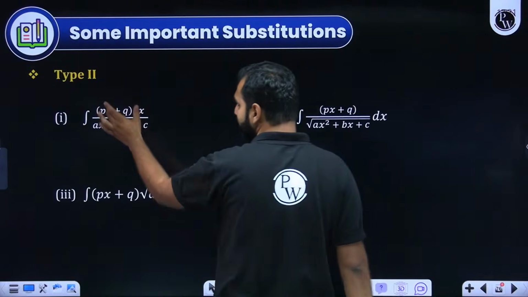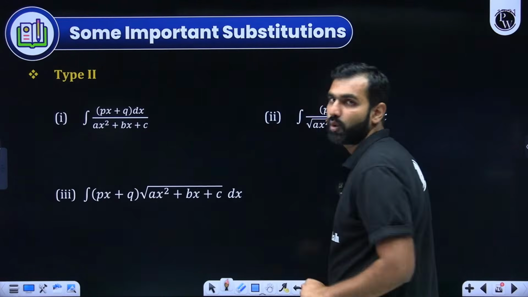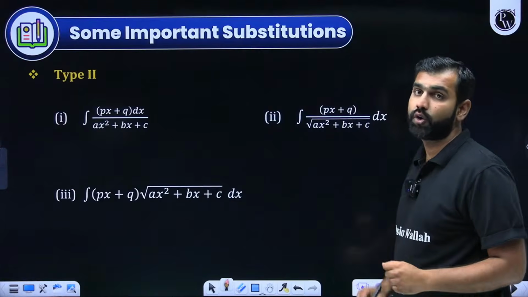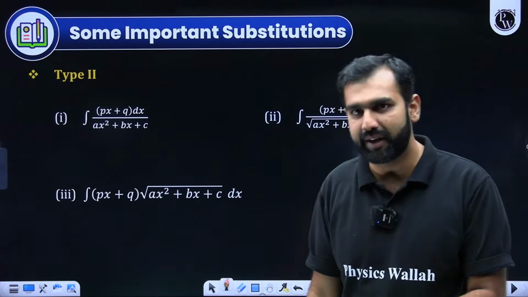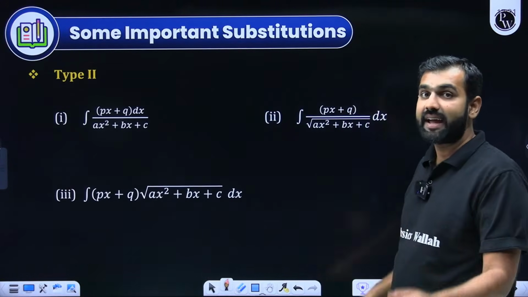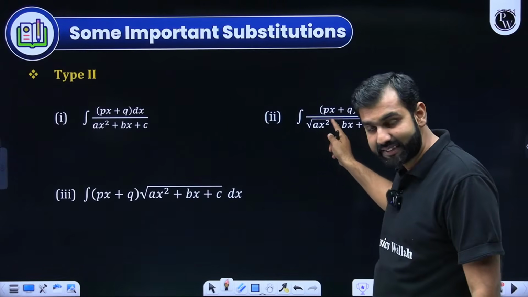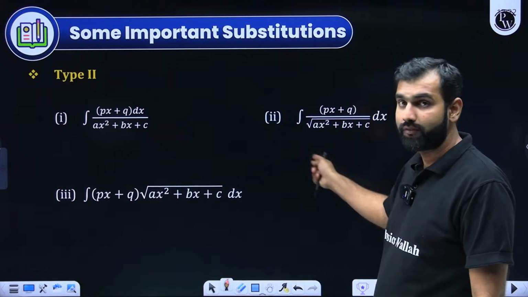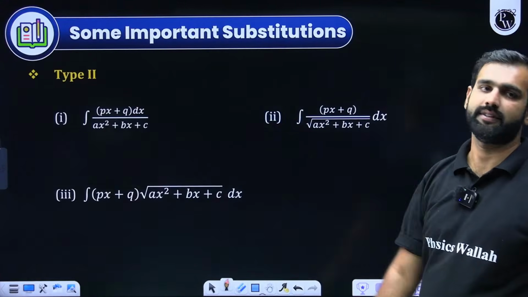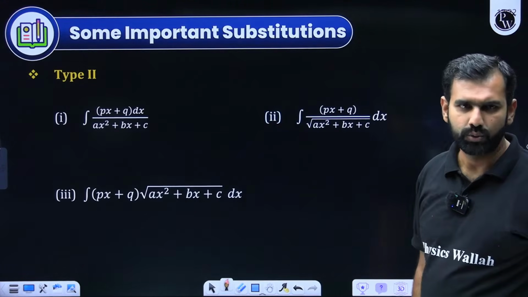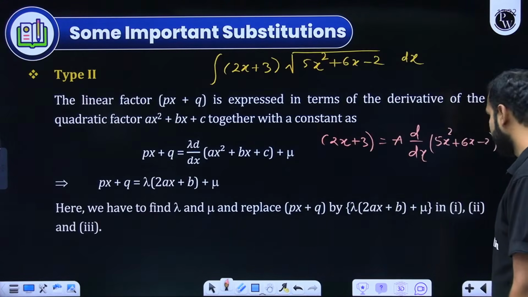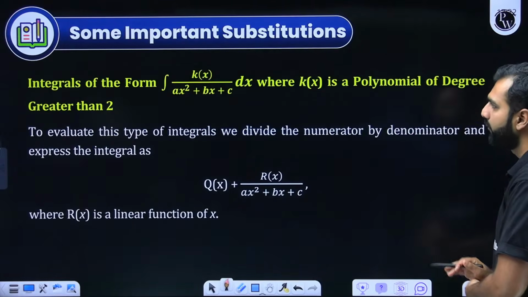Whenever you are given a linear upon quadratic, or linear into under root over quadratic, or linear upon under root over quadratic, you simply express the linear as a scalar times derivative of the quadratic plus another scalar. Everybody understood that here. When I move towards the next case, the type 3, here, this is the other case.